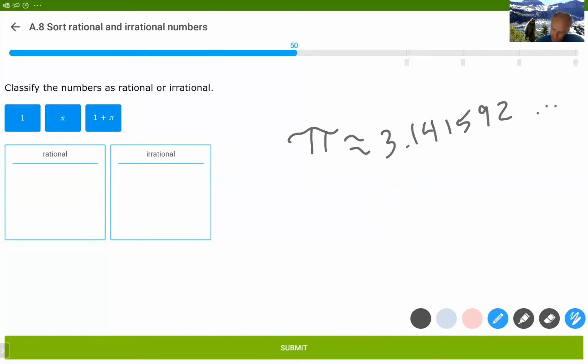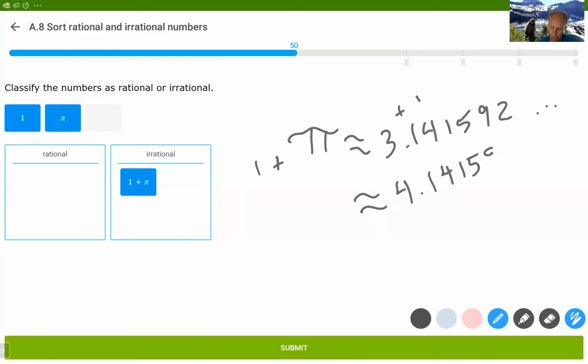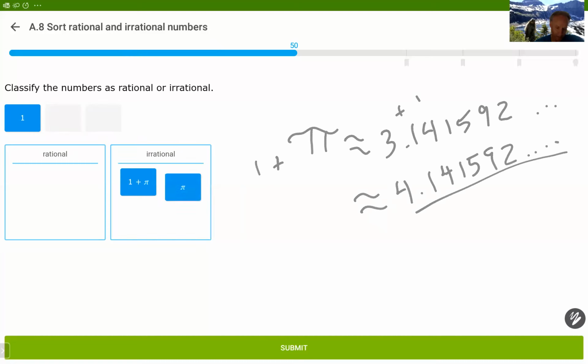Obviously, this decimal will also not end and not repeat because if you add 1 and add 1, you're going to get 4.14159 and so on forever. It never ends and never repeats. So that one is irrational. This one, of course, is irrational, and 1 is 1 over 1. So there it is.